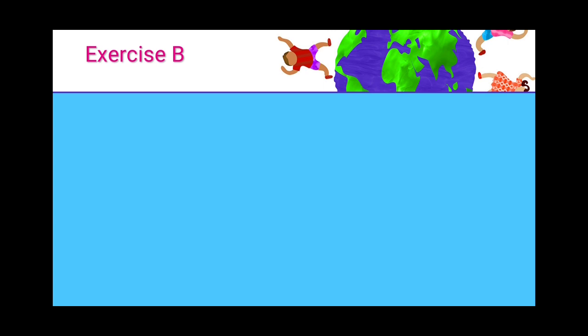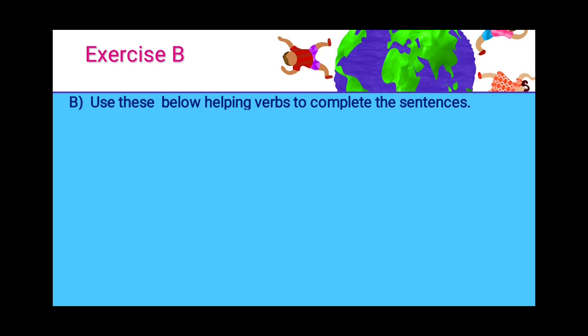Now let's go to B. Kids, here in exercise A we have 10, so we have solved 5 together. The rest of the 5 you will be solving yourself. Coming to exercise B, use these helping verbs in the box to complete these sentences. One helping verb can be used more than once. The helping verbs are is, are, has, was, were, will.